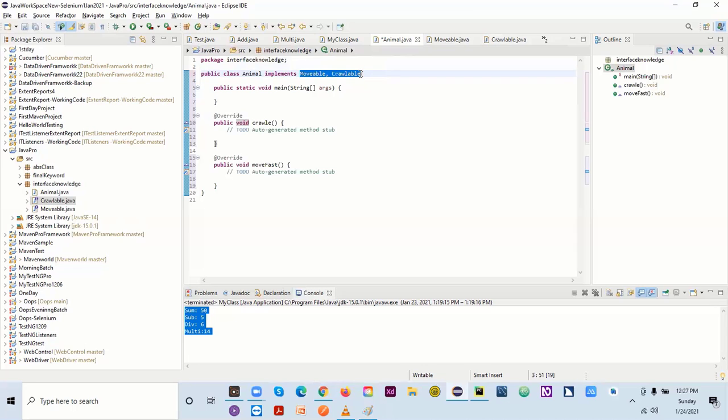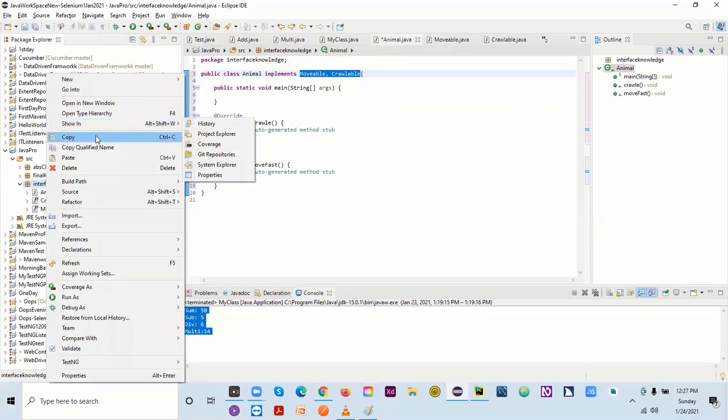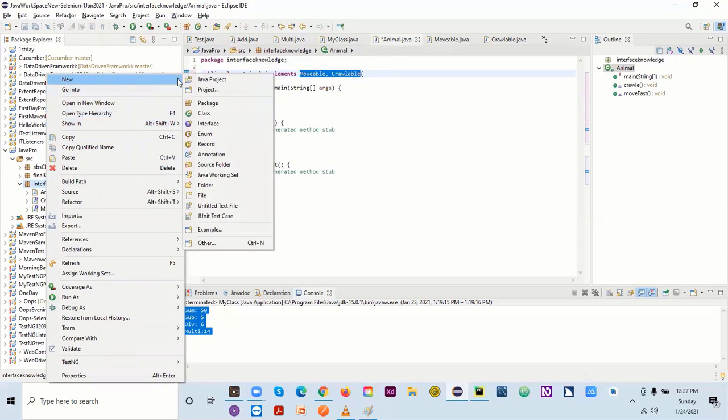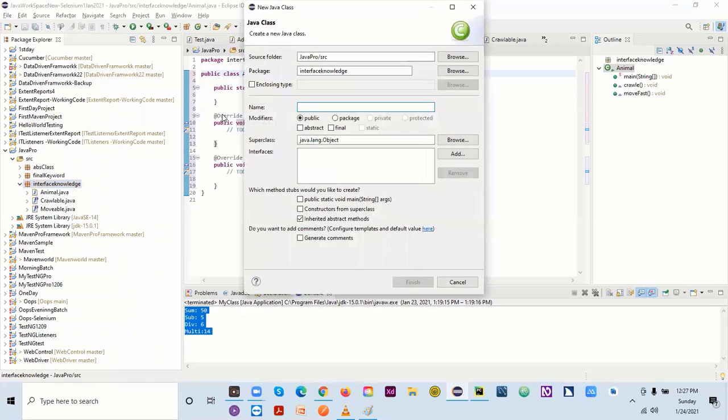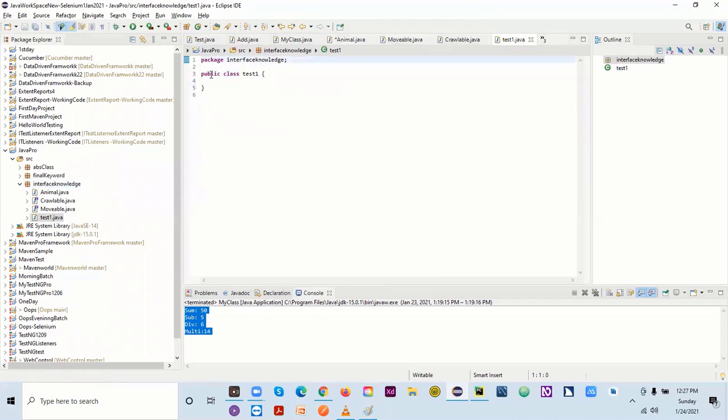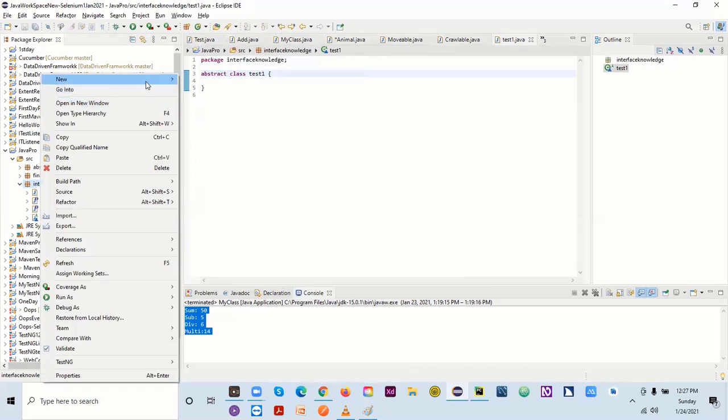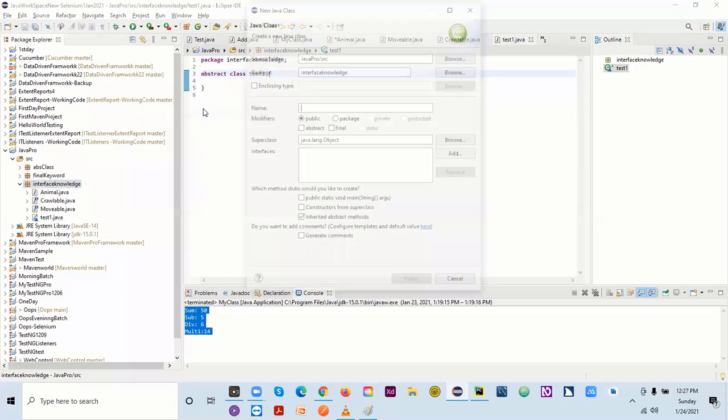But let's talk about a class. I'll be creating two classes as well here to show you what kind of error we'll be getting. So there's one, I'll be saying test1, and I'll be marking it as abstract. This is my abstract class. I'll be creating one more class, test2, which will also be an abstract class.